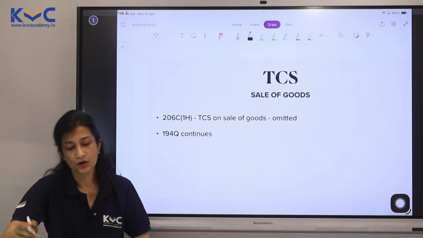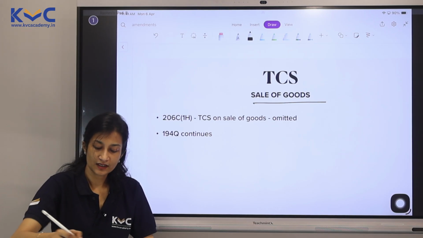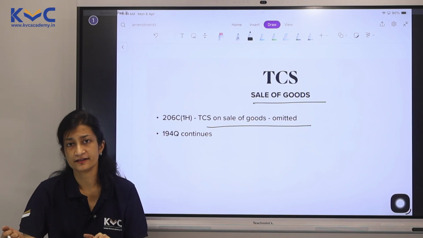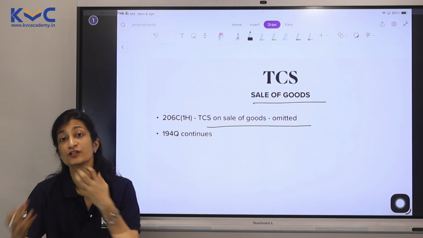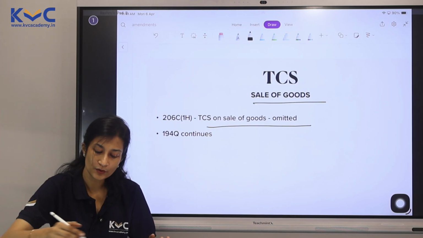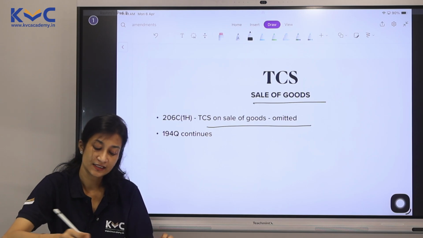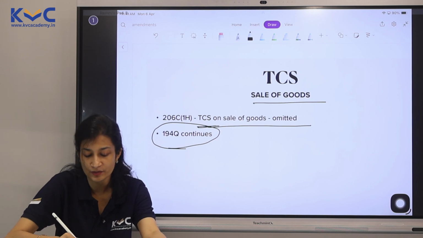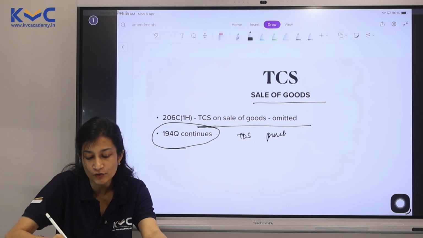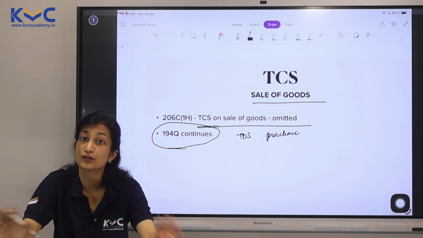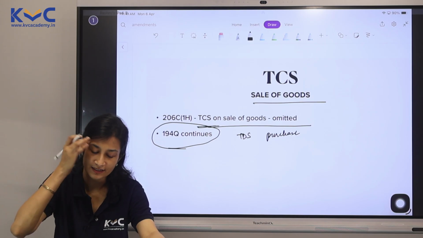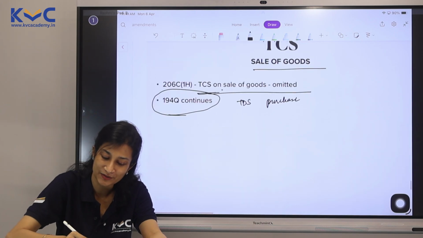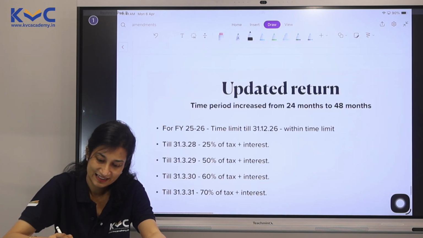We had TCS on sale of goods, which is now omitted, removed. There used to be a lot of confusion from the buyer's and the seller's angle. Should you collect TCS, or should I deduct TDS? There was a lot of confusion. So they said, okay, fine. We will omit the TCS part. However, your 194Q would continue. Please remember, TDS on purchase of goods continues as such. There is no change there. There is no difference there. Only TCS on sale of goods is now being removed completely.